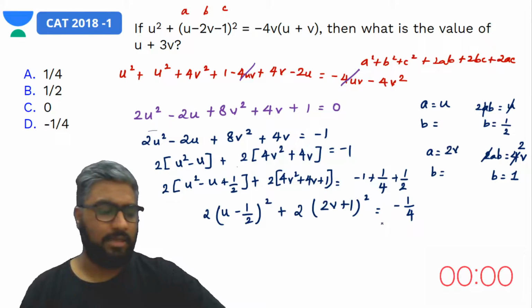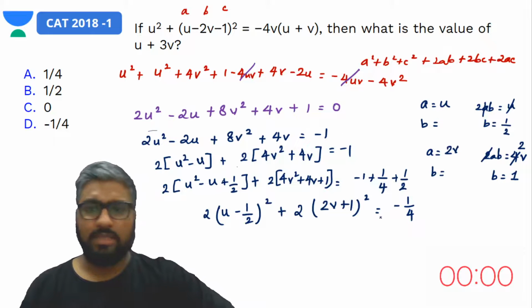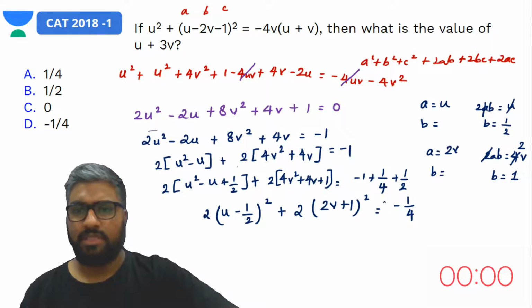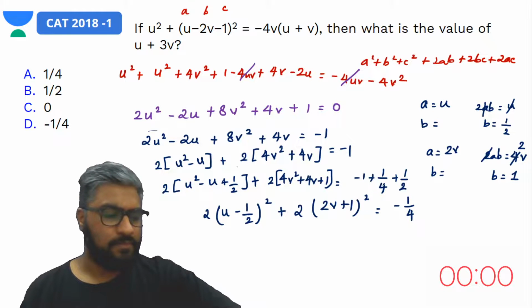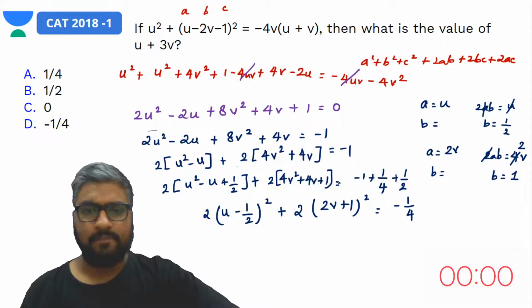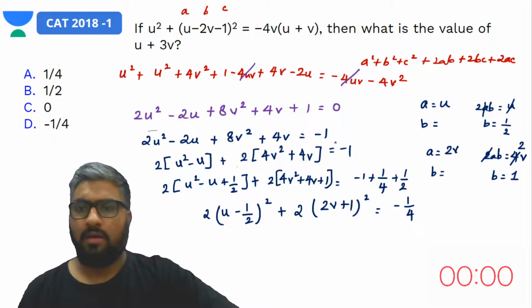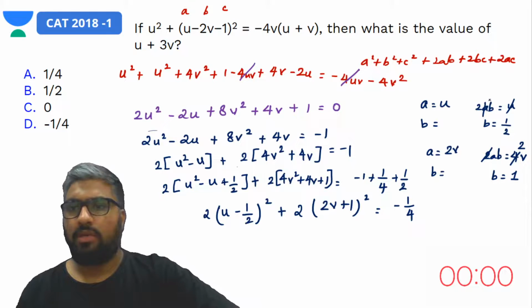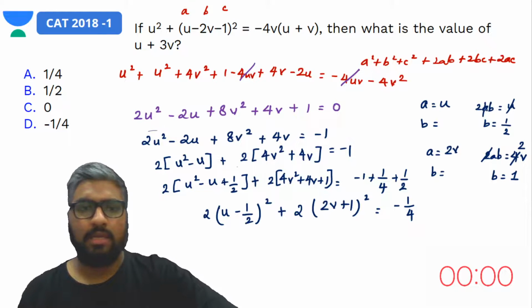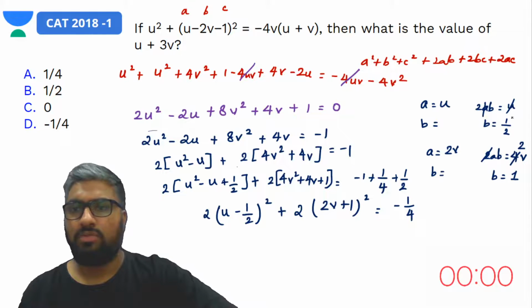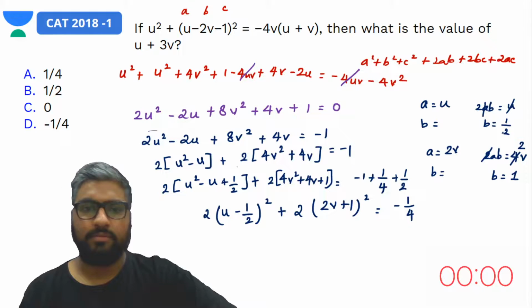Am I right here? Actually there seems to be some problem here. Okay, 2 times ab, a is equal to u, so b would be equal to 1 by 2. That makes sense.